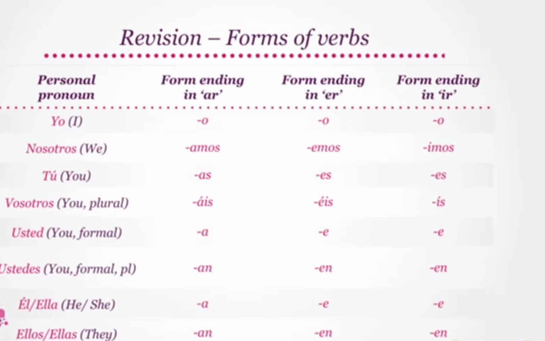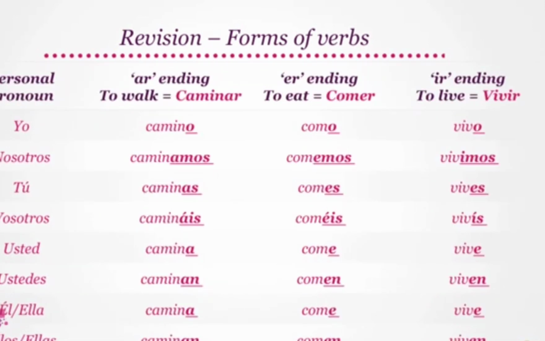Formally, with usted, the ending AR transforms to A, and the endings ER and IR both change to E. With ustedes, we use AN for verbs ending in AR and EN for verbs ending in ER and IR. Exactly similar to the last two forms, with él or ella, we use the endings A and E. And with ellos or ellas, we use AN and EN. Let's look at the examples again.